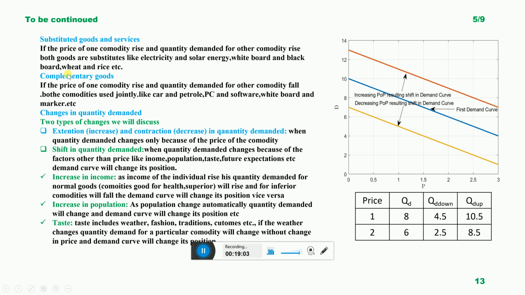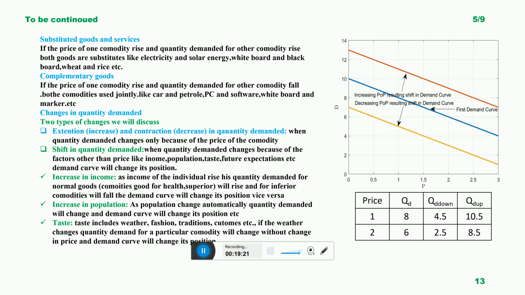And the next related good is complementary goods. Complementary goods are those goods that we use jointly. So how can we interpret complementary goods? When the price of one commodity increases and the quantity demanded for the other commodity decreases, these both commodities are complementary commodities.